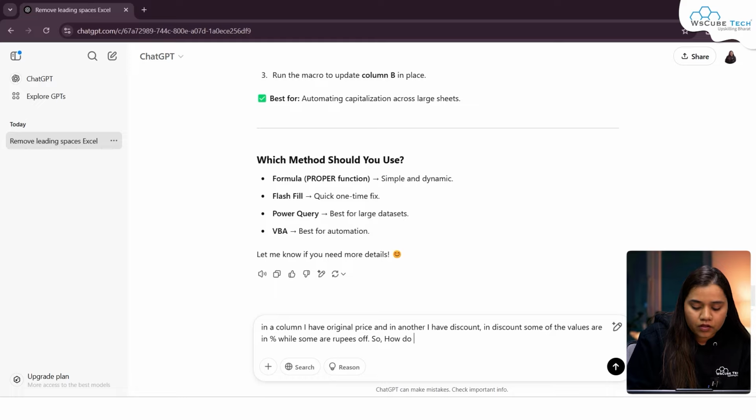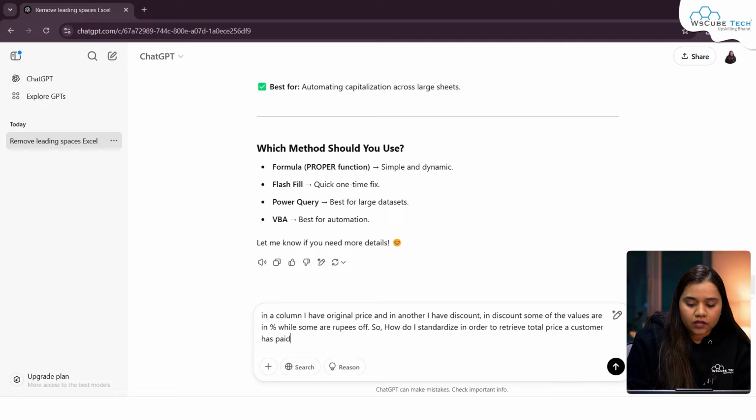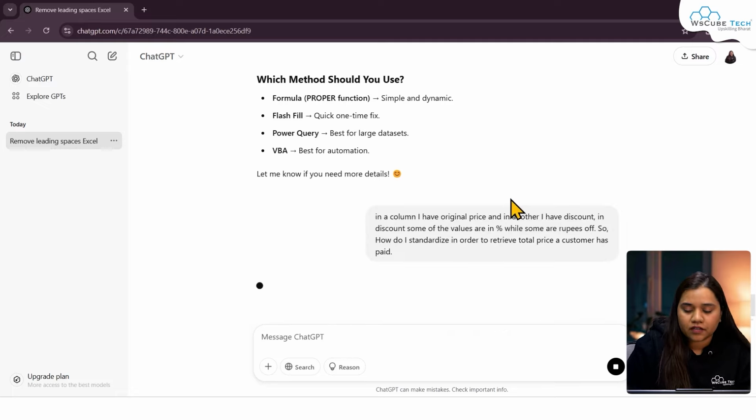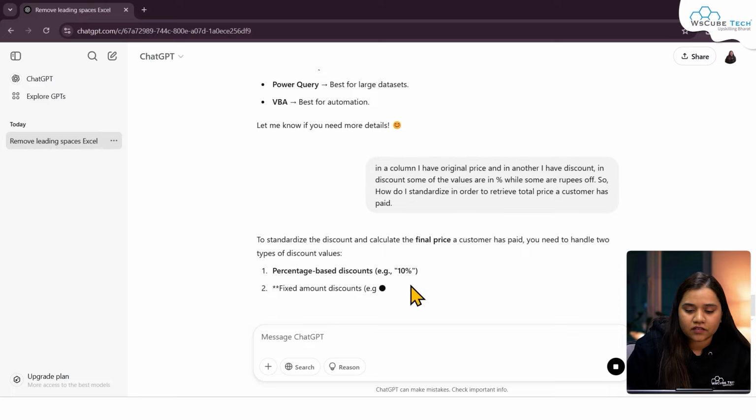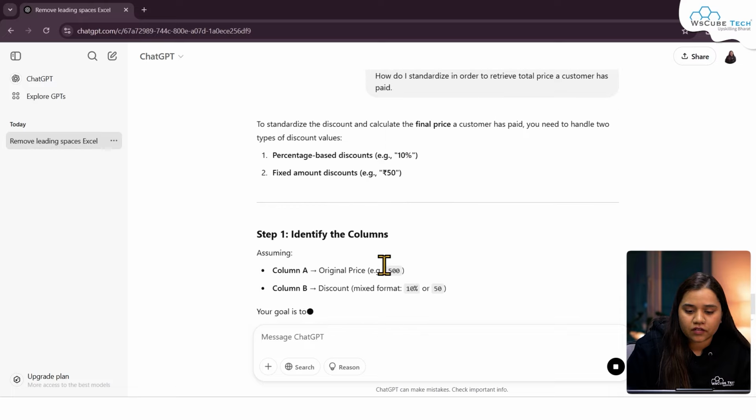So how do I standardize in order to retrieve the total price a customer has paid? Okay, so try to explain your situation. Okay, and if I press enter in here, let's see the results of this one.